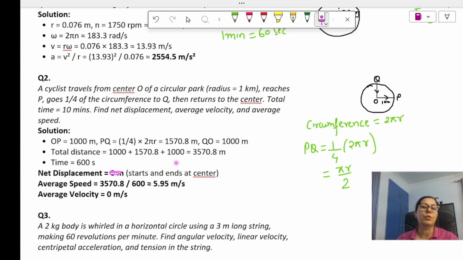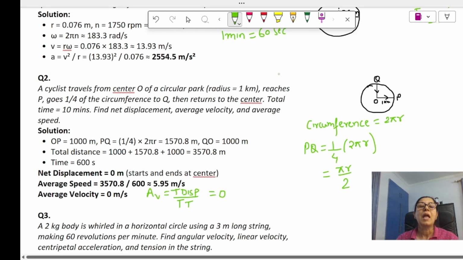Okay. Net displacement is 0. If net displacement is 0, what would be the average velocity? Average velocity is the total displacement over total time taken. Now the total displacement is 0 only, so the average velocity comes out to be 0.